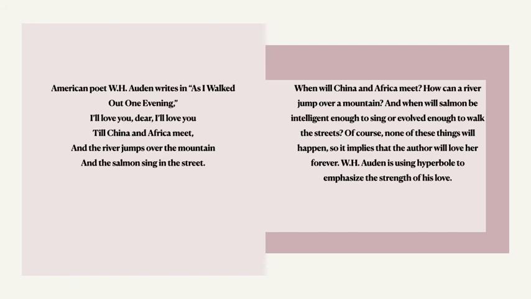When will China and Africa meet? How can a river jump over a mountain? And when will salmon be intelligent enough to sing or evolve enough to walk the streets? Of course, none of these things will happen. So it implies that the author will love her forever. W. H. Auden is using hyperbole to emphasize the strength of his love. Most of the poets who express the feeling of love use hyperbole.